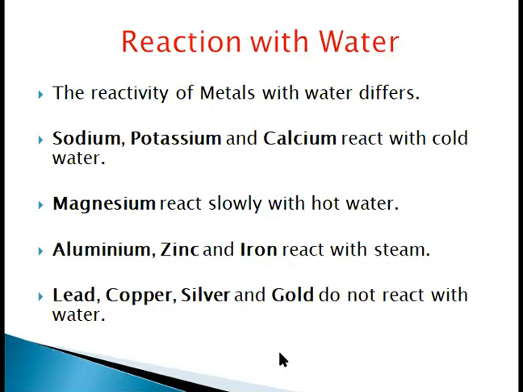First, the metal reacts with oxygen and forms metal oxide. And when metal reacts with water, it forms metal oxide or metal hydroxide, and hydrogen gas is released. In the next class, we will discuss some more chemical properties of metals.